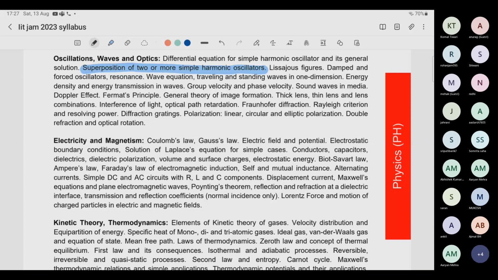Similarly, for polarization, two equations will be given, E1, E2, and they will ask if they superimpose, what will be the net polarization? It will be circular, elliptical, planar, and such questions. In interference, they will ask what this means, or if I change the slit width, what will happen? Things like that, very conceptual. Also, formula based questions will come from optics. Optics is very important.